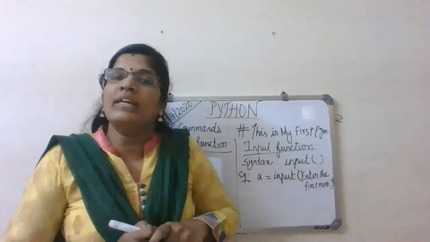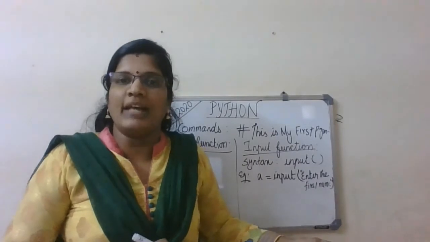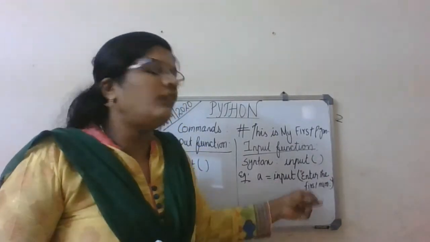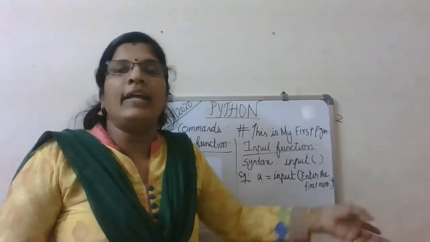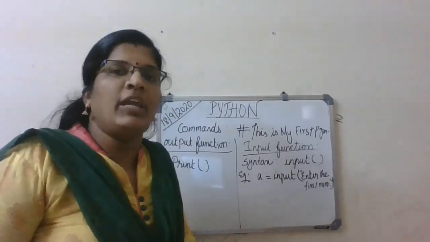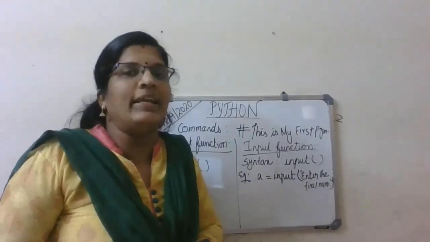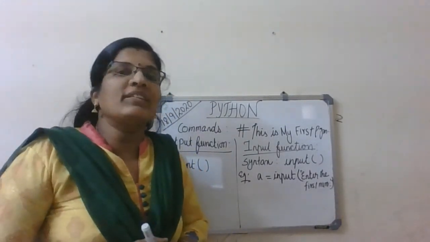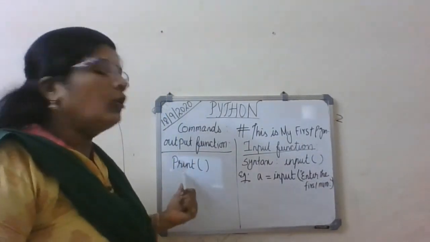When the user sees this, whatever is in double quotation will be displayed as it is. So it shows, enter the first number. When the user sees this command, he will type some number. After typing the number, that number should be displayed on the screen. To display it on the screen, which function do we have to use? Yes, the output function.